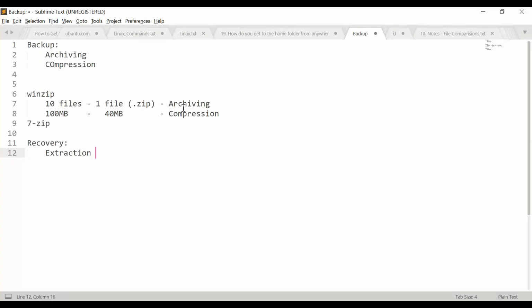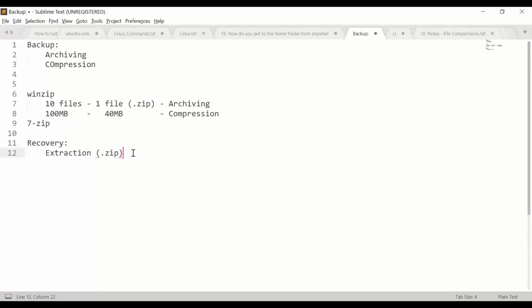But if you're doing extraction, what is the input? Yes, you need to have the zip file as an input. Take that zip file and do the extraction, that is unzip it. Yeah, backup has two activities, archiving and compression, and the recovery option is extraction.